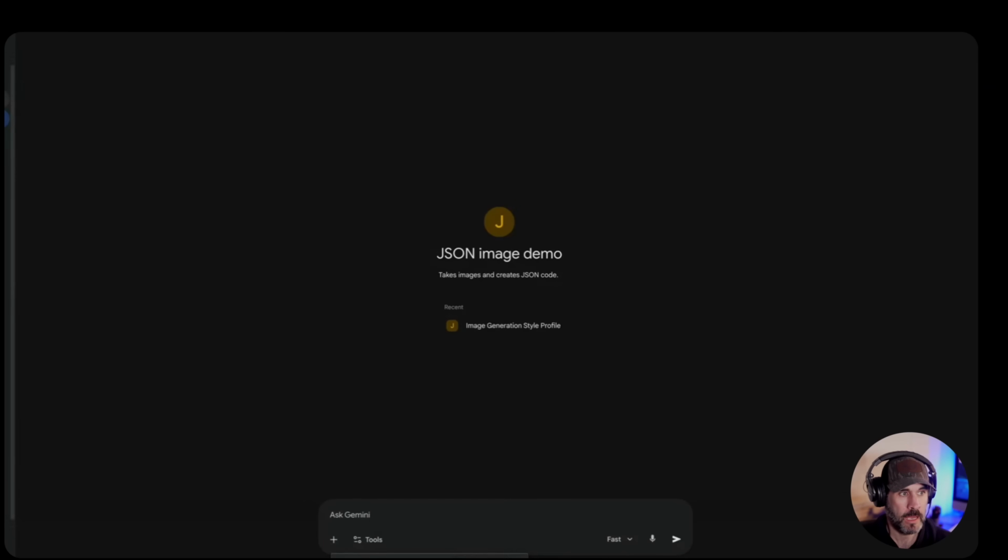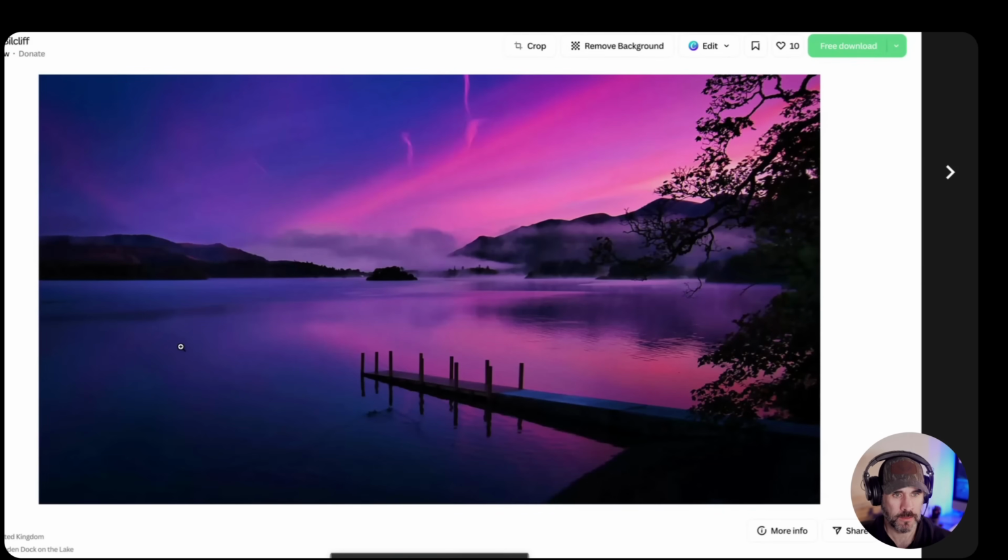All right, so let's do a demo and see how this all works. Let me share my screen. All right, so we are in our actual JSON image demo. And what I'm going to do is grab an image. I'm just going to go over to pexels.com. I found an image already that I really like. It's got a lot of cool colors in it and all that kind of stuff. So that's the first thing I'm going to do. I'm on pexels.com. I found the image that I want to use.